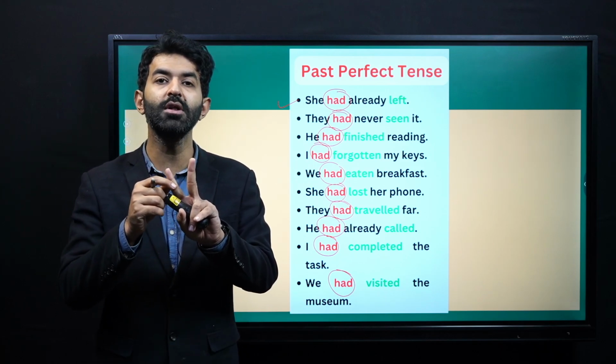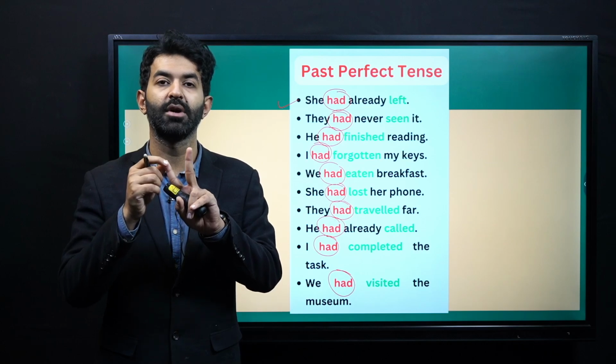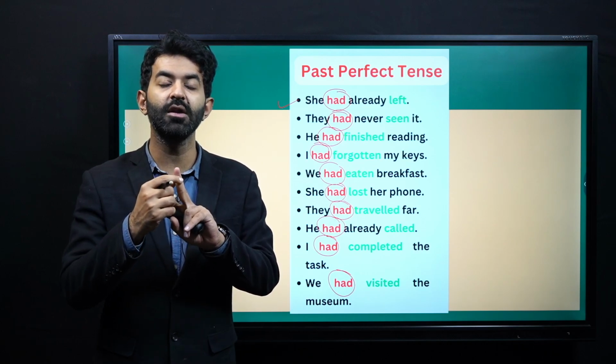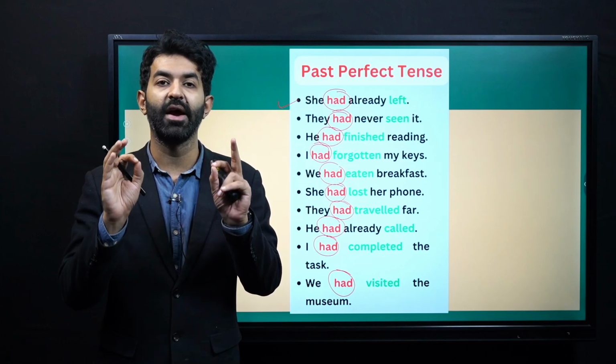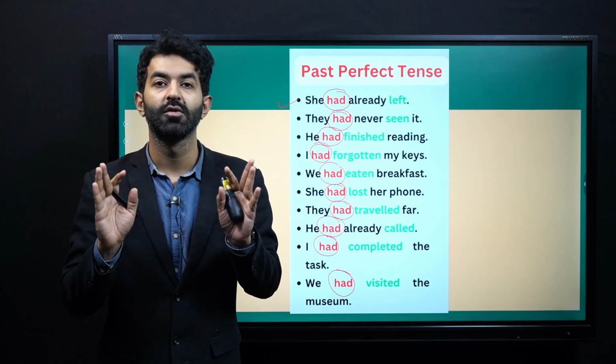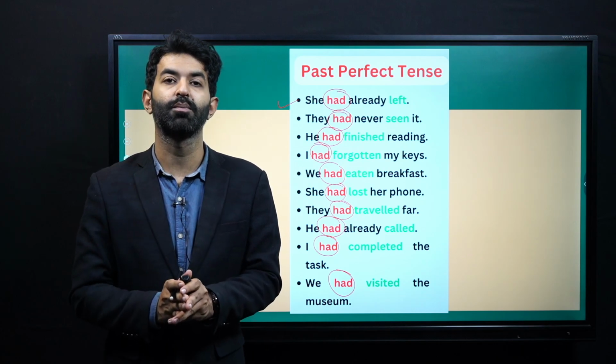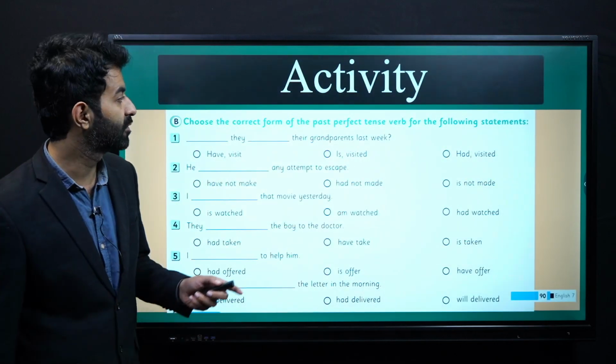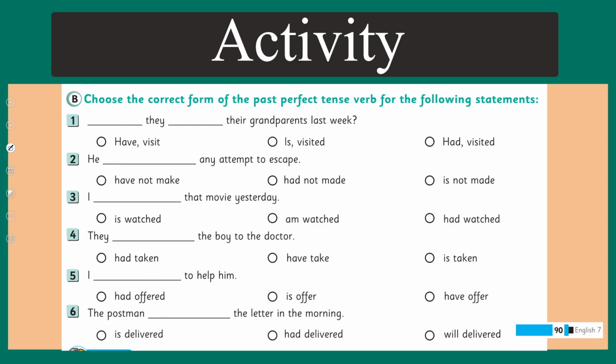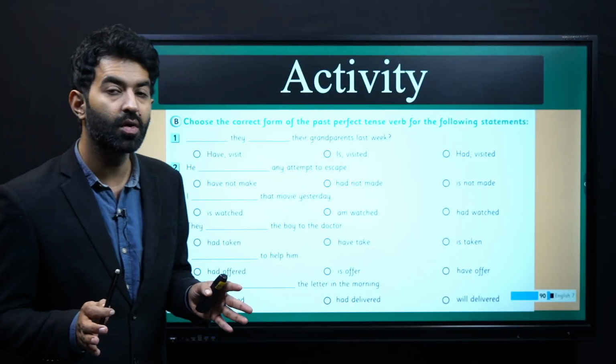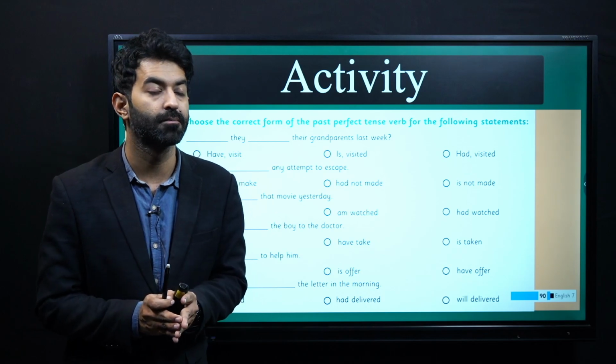In past simple, you just tell about something that happened in the past, but in past perfect, you talk about which event happened after the other one. So this is the basic difference between past perfect and simple past tense. Here is an activity for you to solve. Choose the correct form of the past perfect tense verb for the following statements. Now pause the video and focus on this activity.